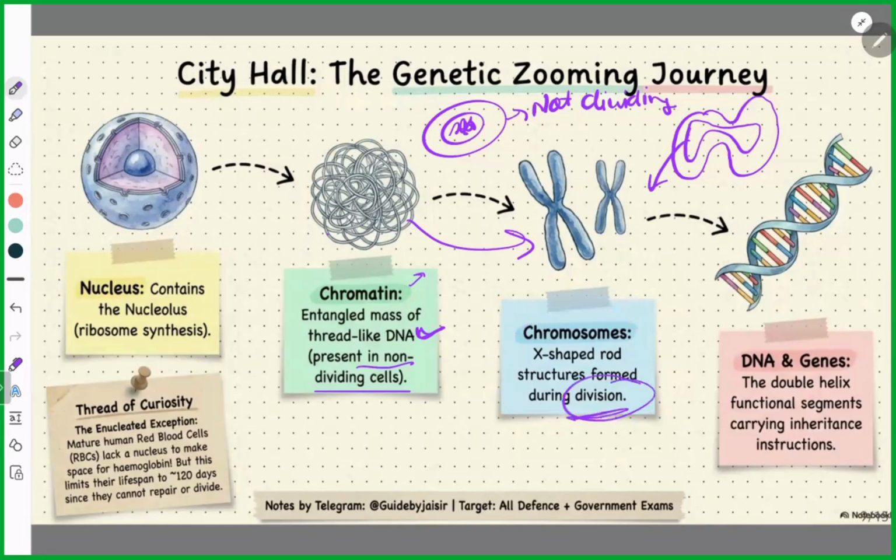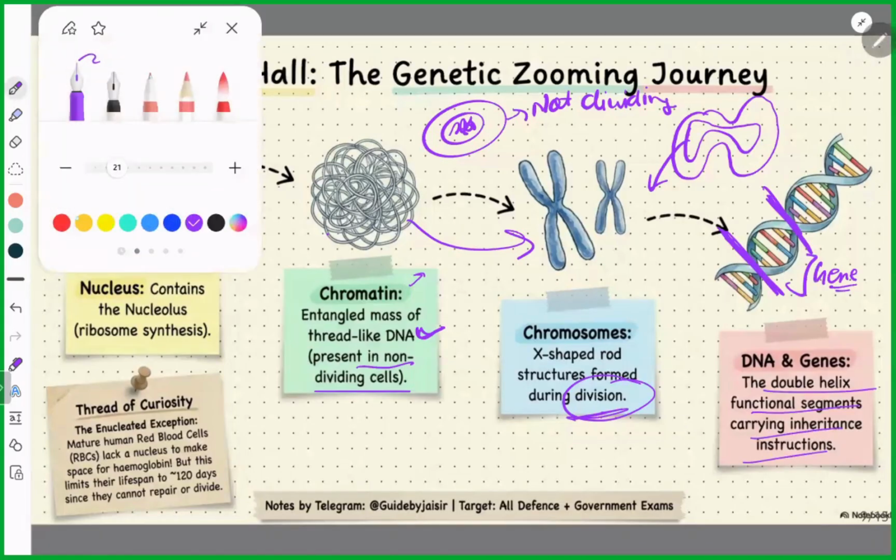During division, each chromosome contains DNA, and one single part of DNA is called a gene. The structure is a double helix structure. Clear, guys? Understood? Yes, sir. Any questions? Clear to all of you?